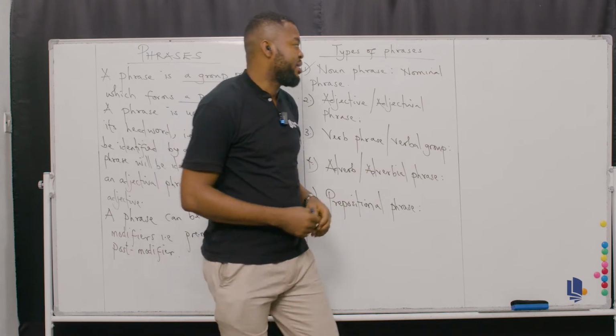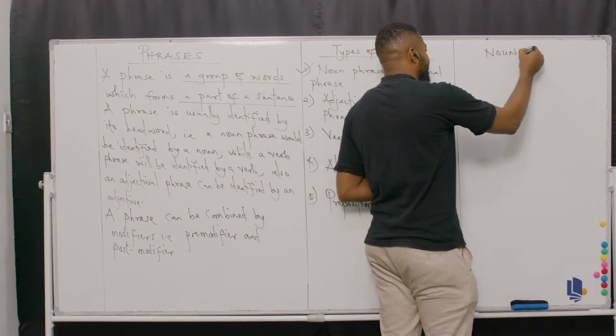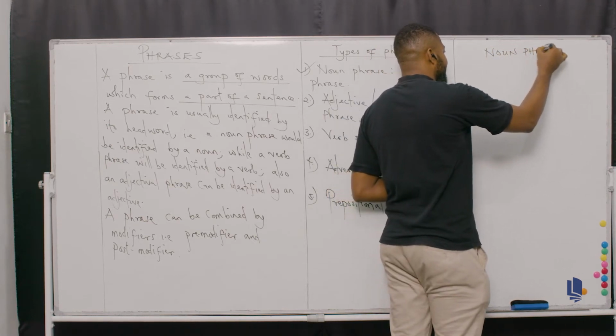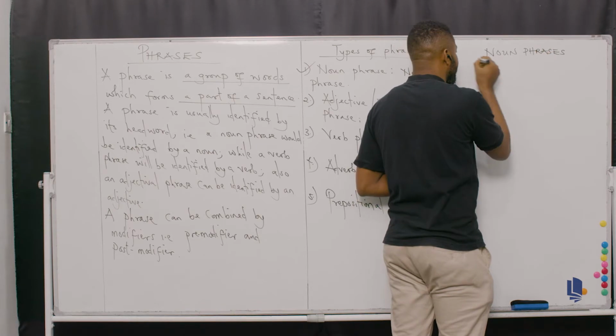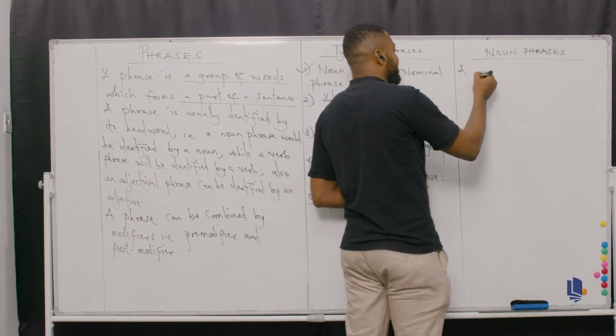So let's take a look at that. We're considering noun phrases. So, what is a noun phrase?